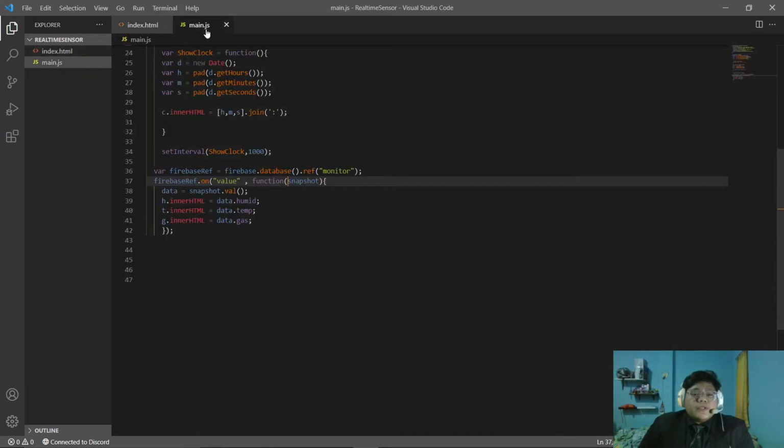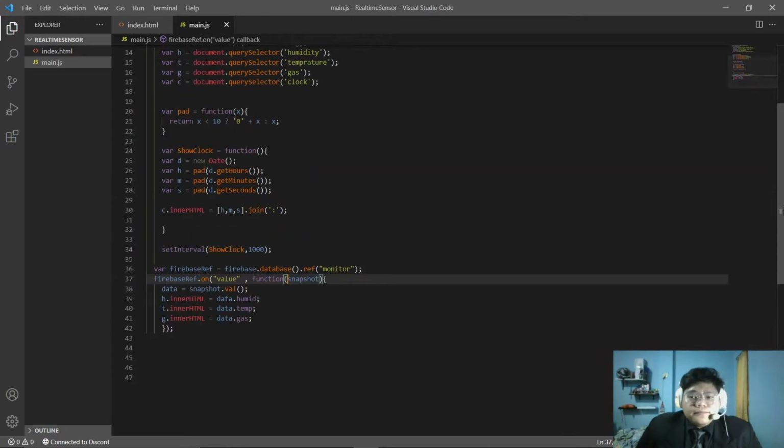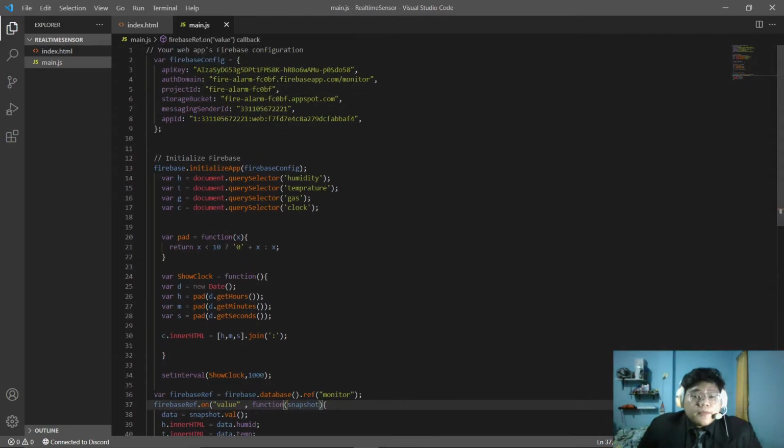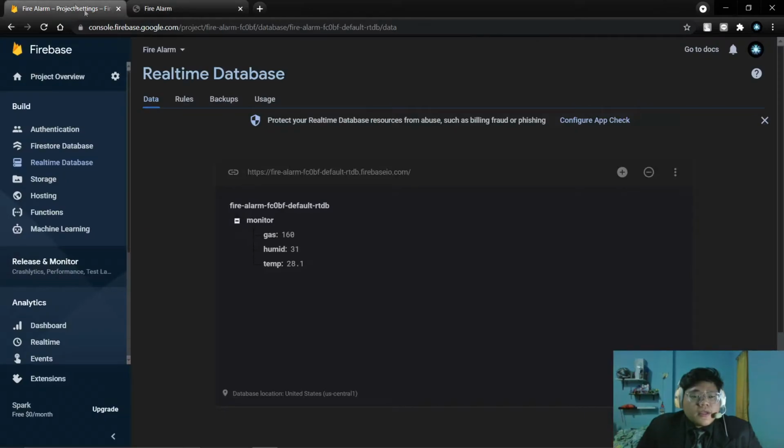Now move to our main.js from above. This is for our Firebase configuration. I get this from here.